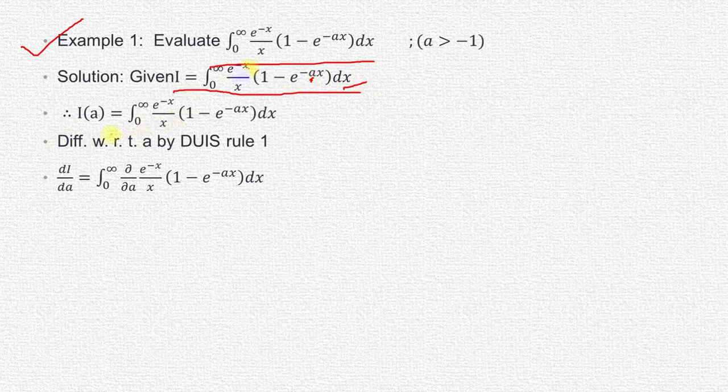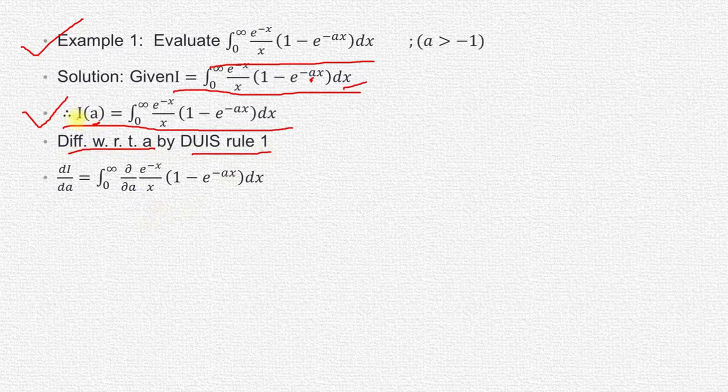So we write I of a equal to the integral from 0 to infinity of e to the power minus x divided by x, into 1 minus e to the power minus ax, dx. In rule number 1 we differentiate with respect to the parameter, so we differentiate with respect to a using DUIS rule number 1.